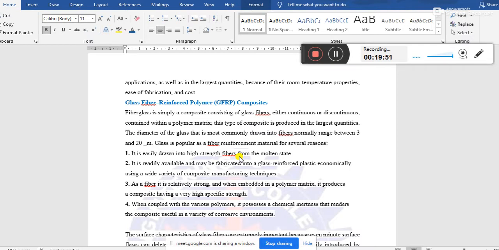That means these glass fibers may be continuous or discontinuous, maybe, and the polymeric matrix, that means the cover material, will be polymer, and these glass fibers will be acting as the reinforcing component. These two components are combined to make this GFRP.